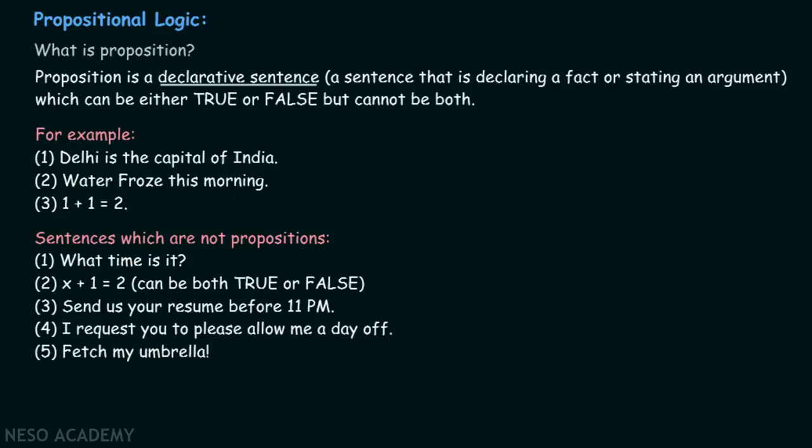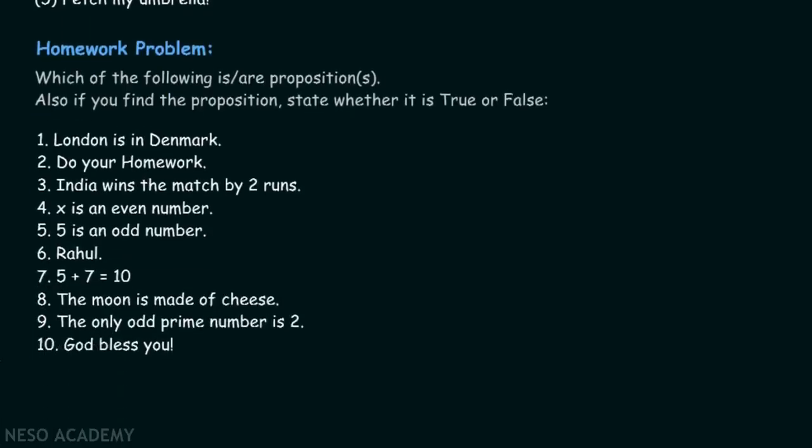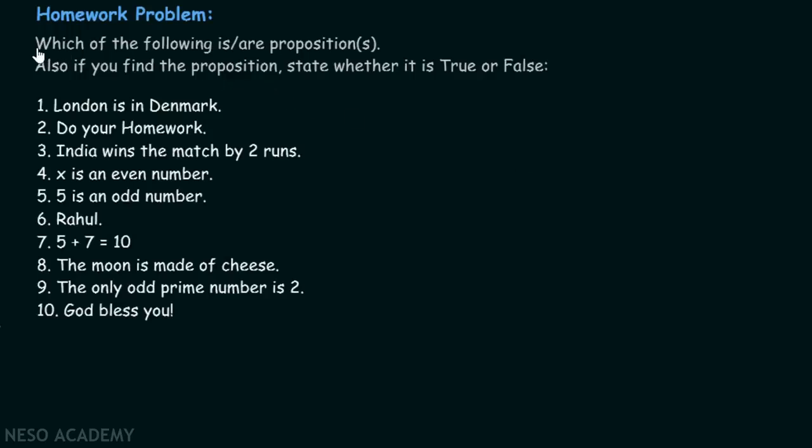Okay, now let's consider one homework problem. Which of the following are propositions? Also, if you find the proposition, state whether it is true or false. London is in Denmark. India wins the match by 2 runs. x is an even number. 5 is an odd number. 5 plus 7 equals 10. The moon is made of cheese. The only odd prime number is 2. Do your homework. You can always post your answers in the comment section below.